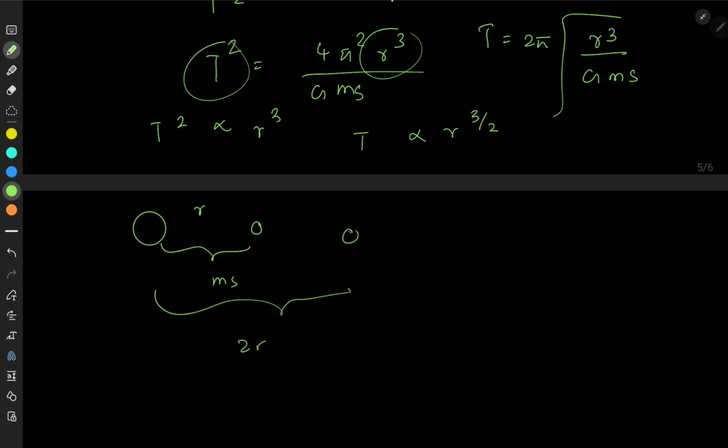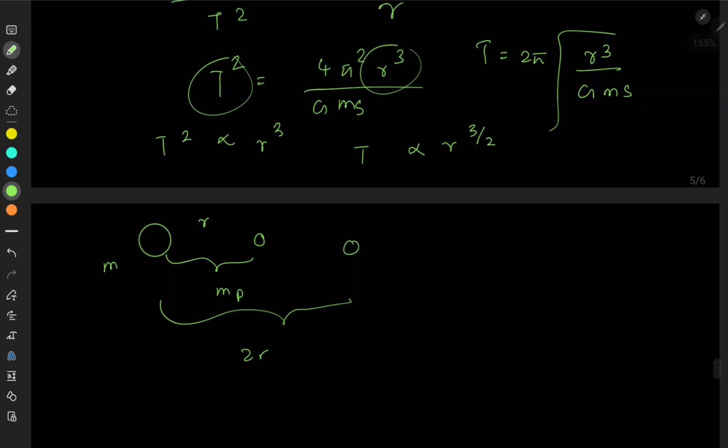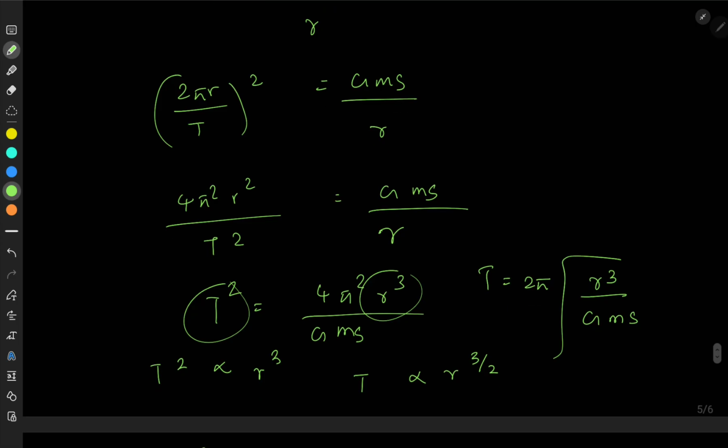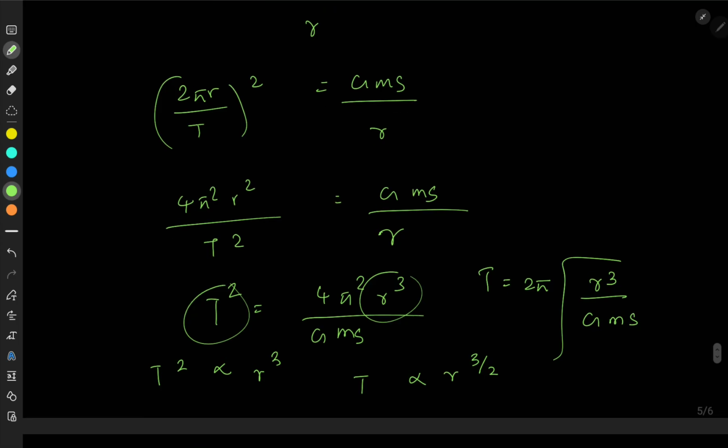Suppose we change the distance, you are keeping the sun there and you are changing the mass of the planet. Very important observation, in the time period the mass of the planet is not included, so it doesn't depend on the mass of the planet.